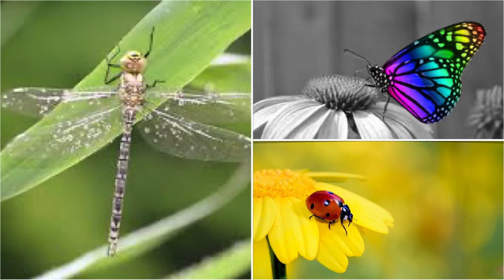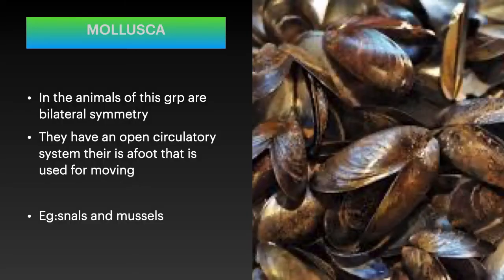And now let us move on to another phylum of invertebrates, which is mollusca. Here the molluscans show bilateral symmetry. The coelomic cavity is reduced. There is little segmentation. They have an open circulatory system and kidney-like organs perform excretion.